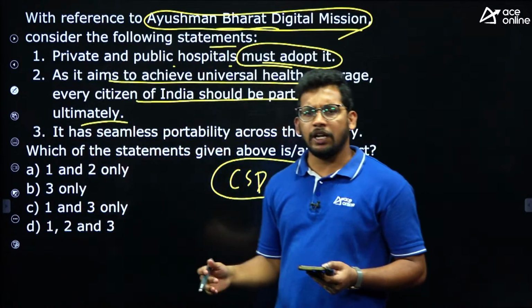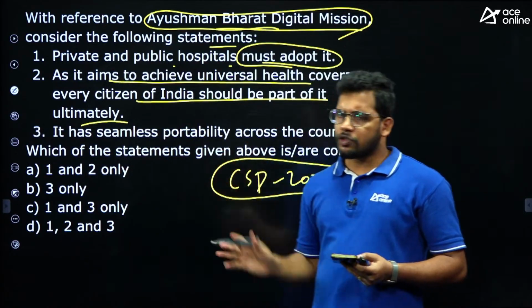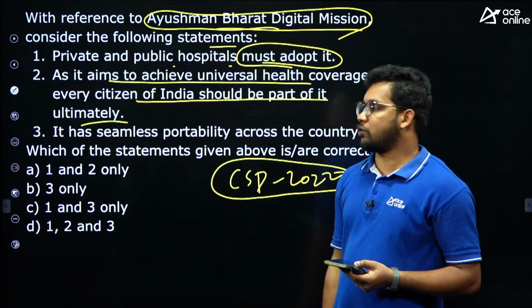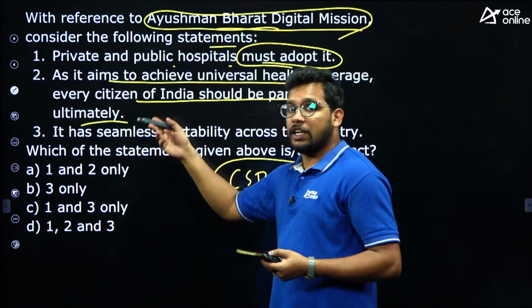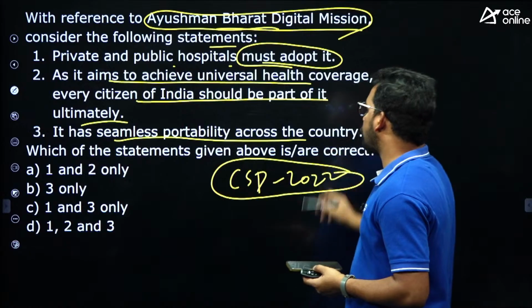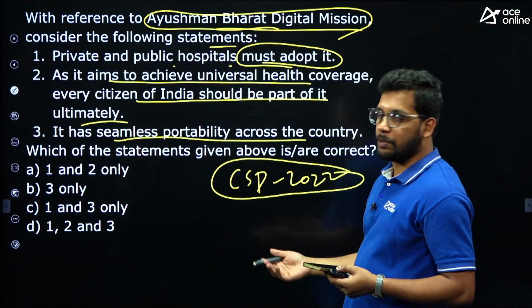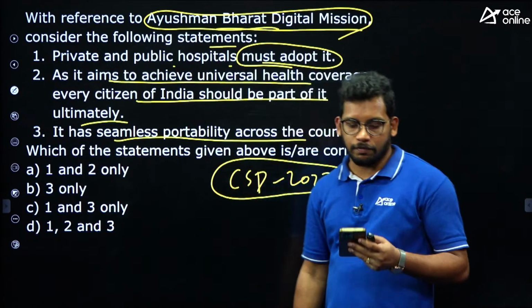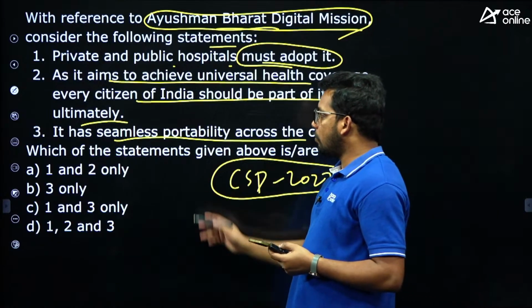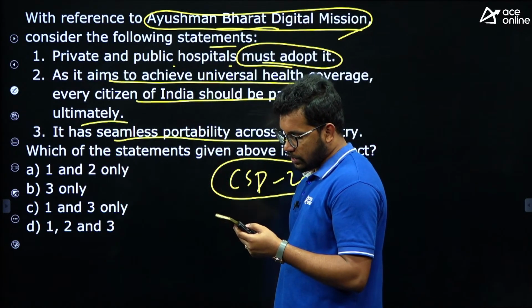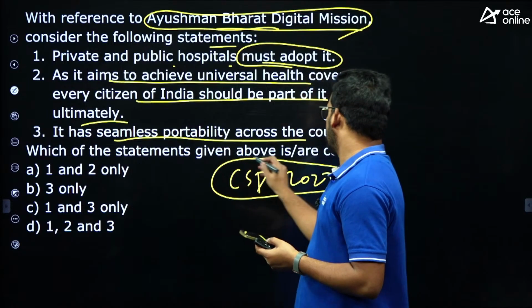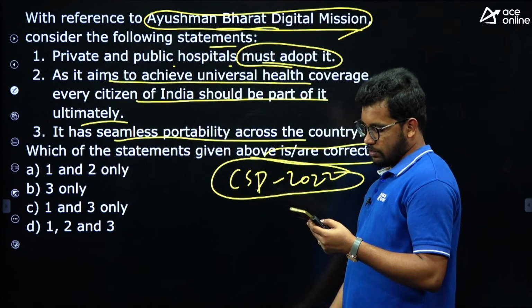So ultimately it says that everyone has to be part of this mission, nobody can be excluded, so it is saying it is mandatory. Second, it has seamless portability across the country. Portability means you can shift your treatment from one place to another. Out of this, which statements are correct? They are asking for the correct statements.